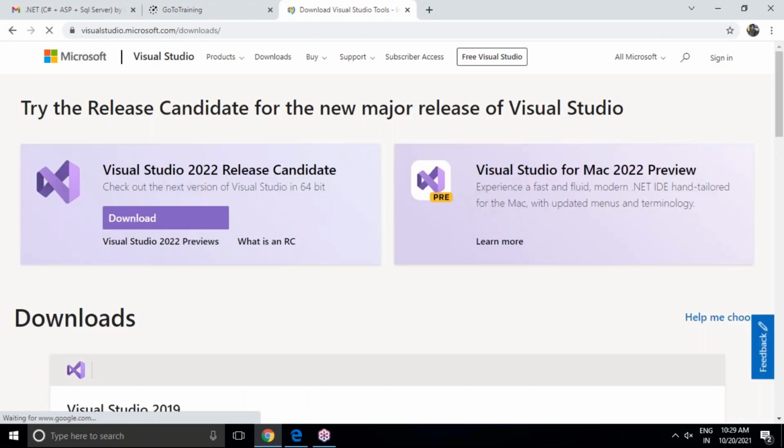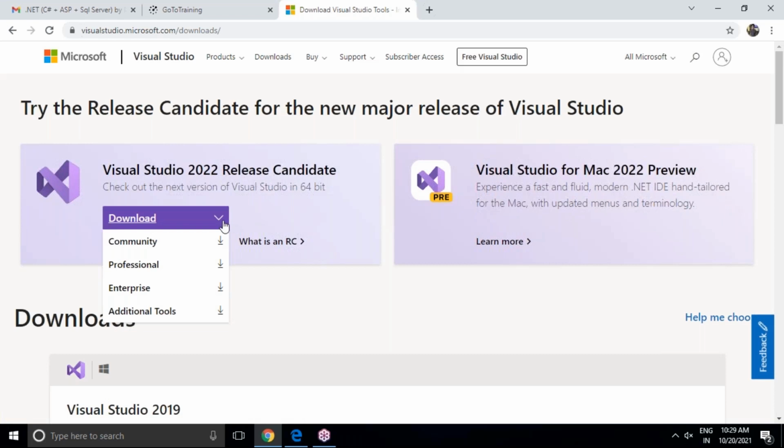Now observe, here 2022 release is there. But this is not sure. All versions are available, but I have not tried Visual Studio 2022 so far. It is only available in recent days. But for sure, in our coming sessions, in the middle of the sessions, I'll try with Visual Studio 2022 also.